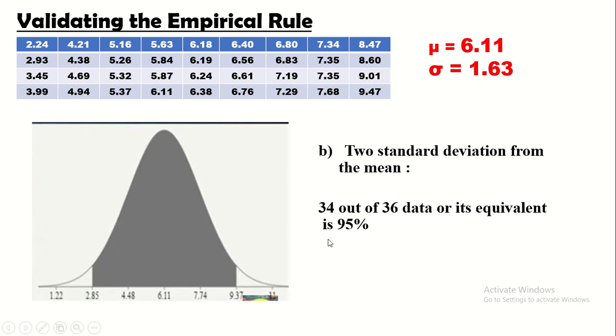So paano nalaman tong 95%? 34 divided by 36, that is 95%. So this normal curve shows the two standard deviation from the mean. Two standard deviation, 1, 2, 1, 2 from the mean. Punta tayo sa letter C.